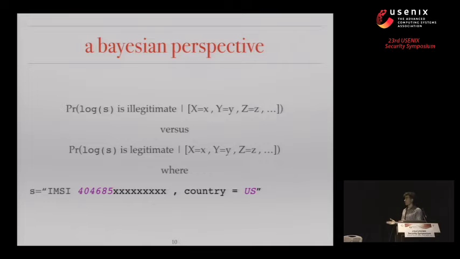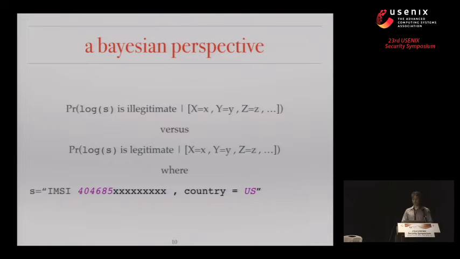And to make it more concrete with the logging example we saw before, we know which statement or which string is about to be released, written into the log, and we basically want to look at it as two possible probabilities or measures of what's going on. It's either legitimate or illegitimate given some pieces of information.